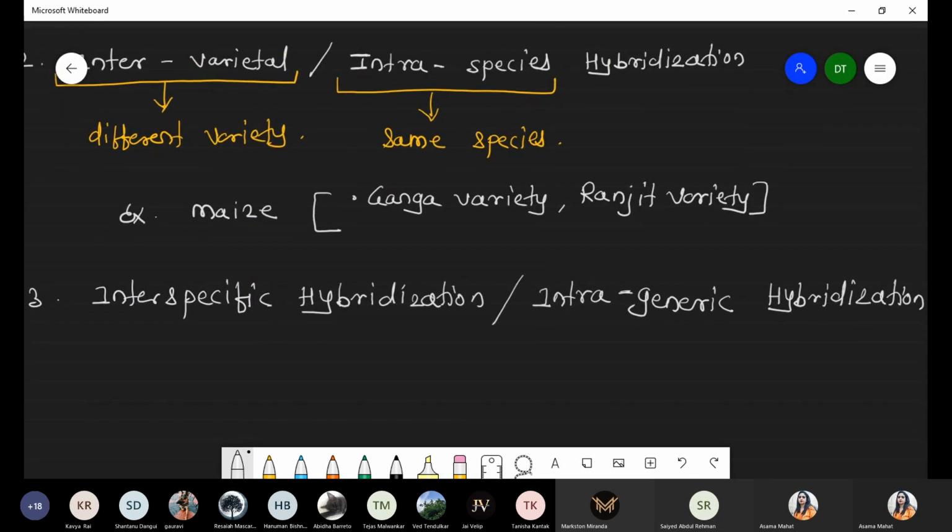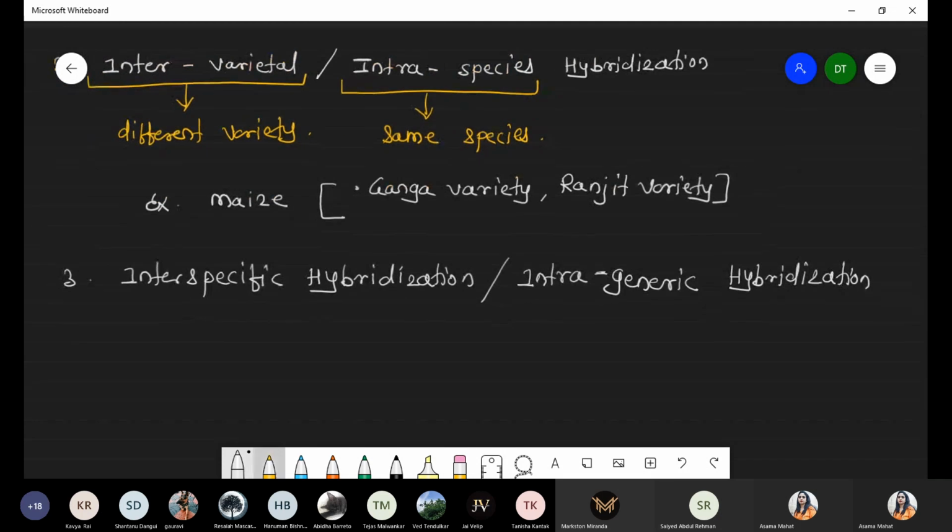And what is the meaning of interspecific or intrageneric hybridization? It means hybridization between different species, but intrageneric means same genus. So these are the examples of interspecific hybridization: two different species that belong to the same genus.